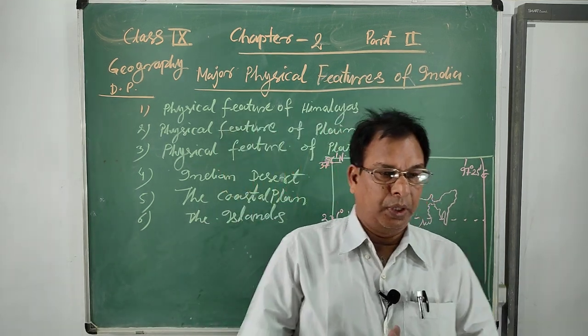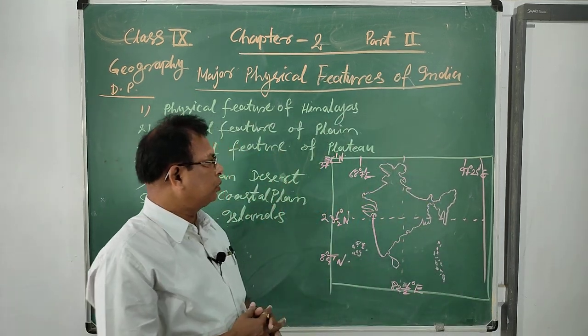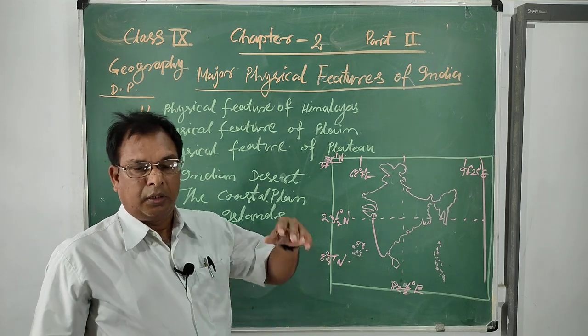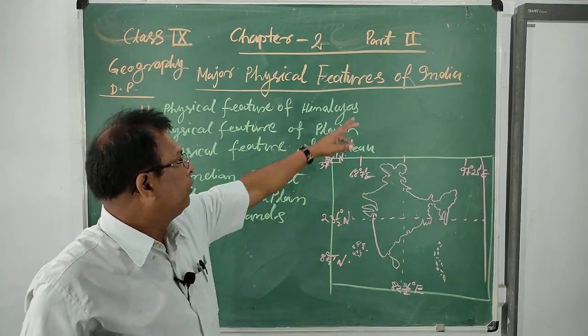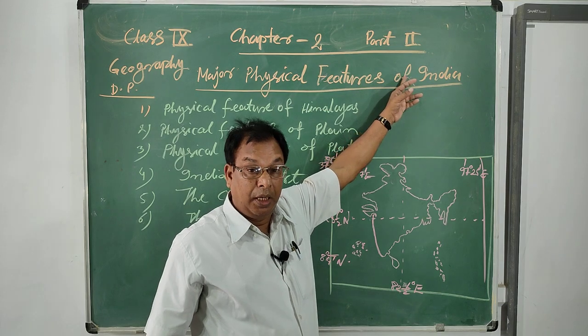Today you will learn chapter 2, but under chapter 2, part 2. Why?